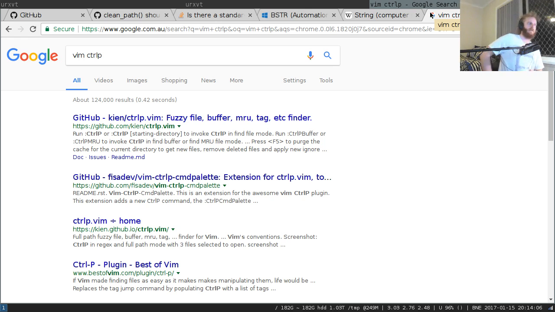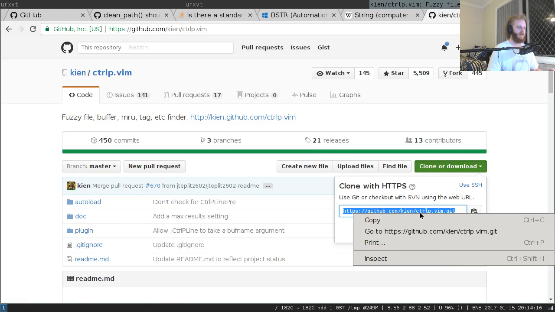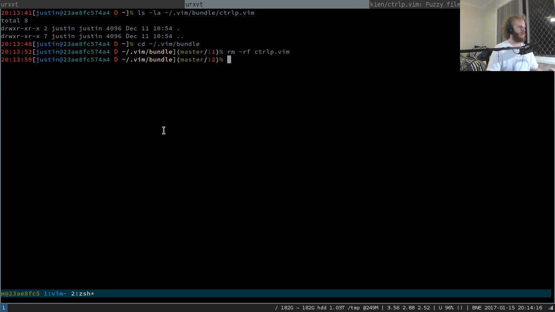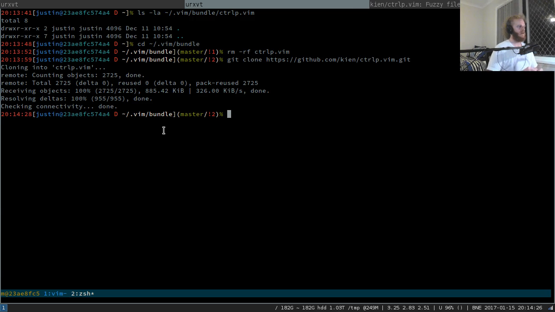OJ put me onto Control P. I've known about Control P for a long time, but it wasn't until I saw him doing some Metasploit maintenance or Metasploit development and using this plugin that I've gone, I understand now why it's so useful. I'd used it a couple of times and gone, oh, that's cute, but seeing him use Control P blew my mind.